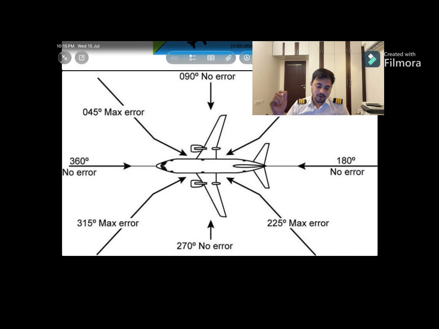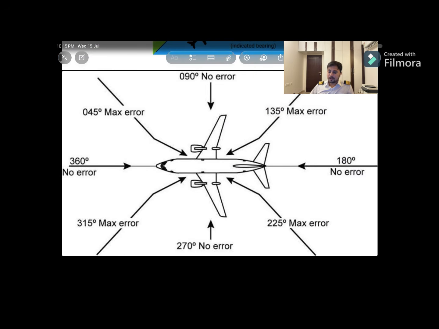All right. You can see at 45 degrees maximum, 135 degrees maximum, 225 degrees maximum, 315 degrees maximum. These degrees are calculated from the nose of the aircraft, not from the heading of the aircraft. All right. So there is no error when the signal is coming from the longitudinal axis and the lateral axis. Along the wing there is the lateral axis, and from the front and the back side there is the longitudinal axis of the aircraft.